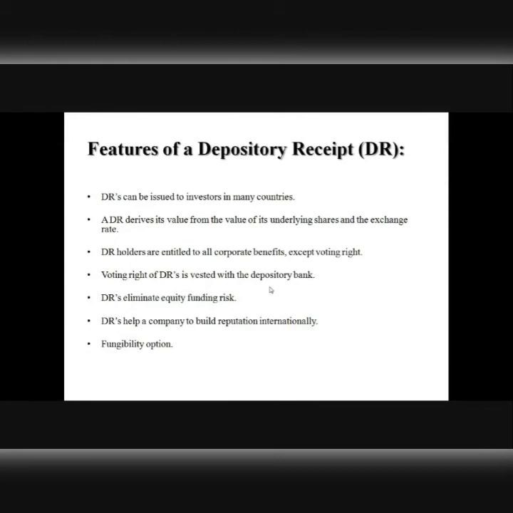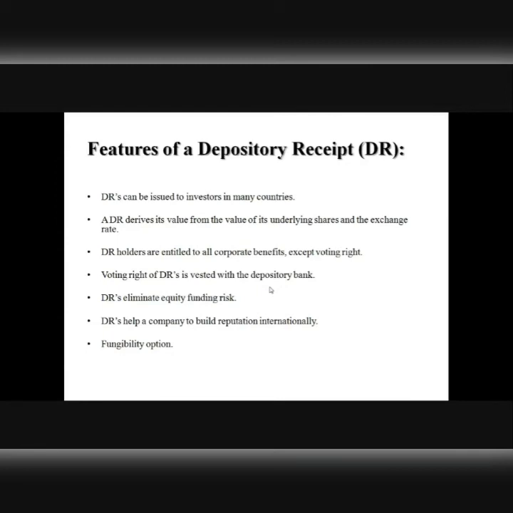So there are two options. One is that the investor can sell his DR in his local market to any subsequent investor. Second is that he can seek the transformation or convertibility of his DR into the equity shares that might be held by a banker in a foreign country and get them sold there, and then have the proceeds in his favor. But if he does so, he will entail for himself the foreign exchange risk, because it will involve exchange of funds from one currency to another, right? So that is what the fungibility option is. We will talk about fungibility more in the coming slides.